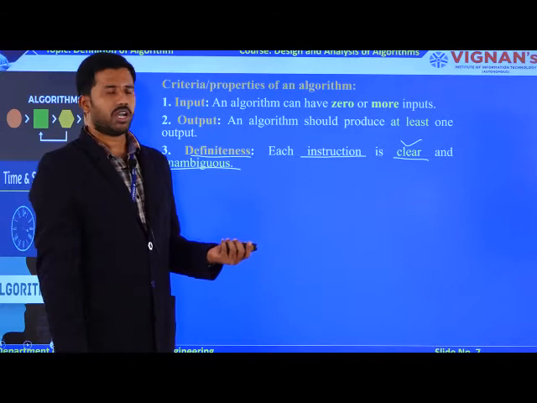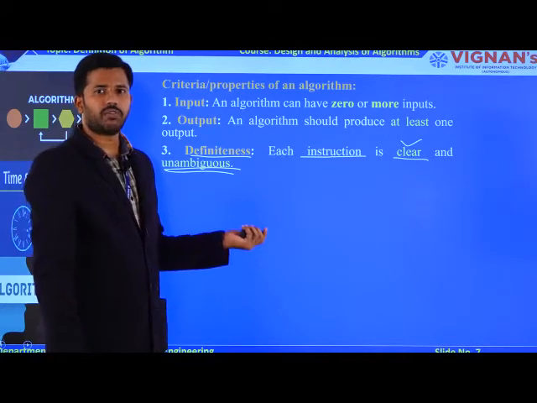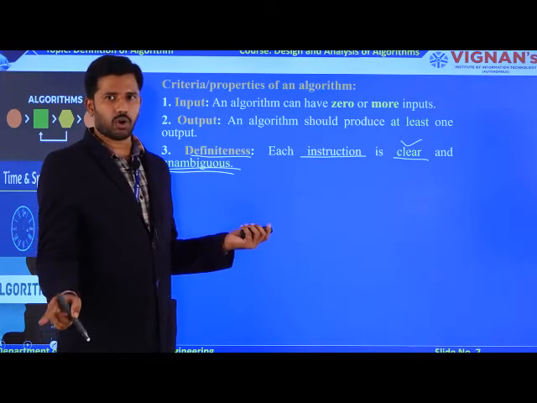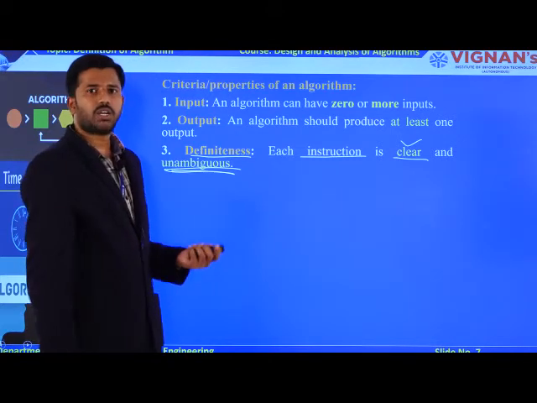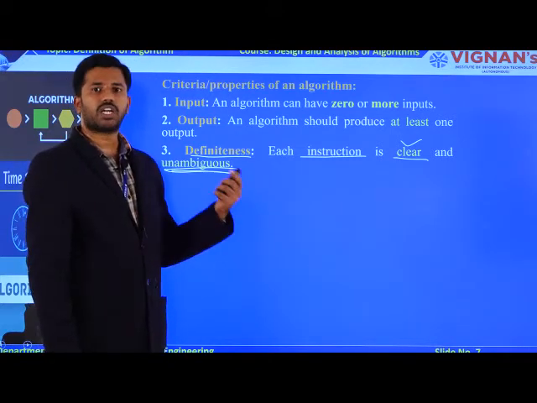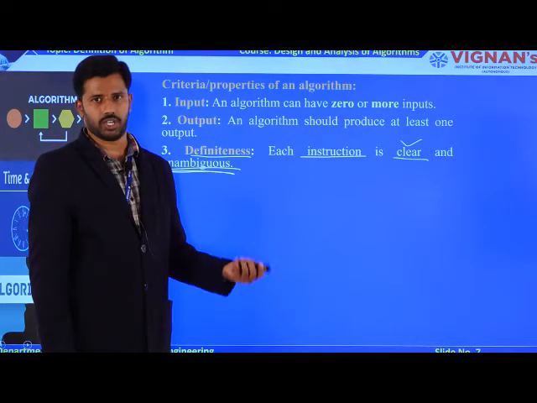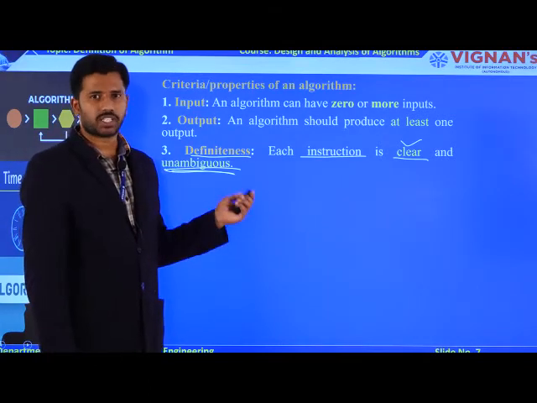And what if the instruction has ambiguity? Ultimately, it will produce two outputs. For every instruction, you must generate exactly one output. But if your instruction has ambiguity, ultimately it produces two different outputs for two different clients. In real time, it is not going to be acceptable. So if you are designing your own algorithm, you must take care of these properties.